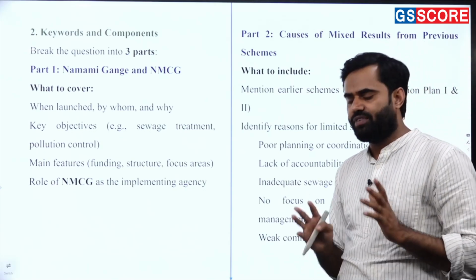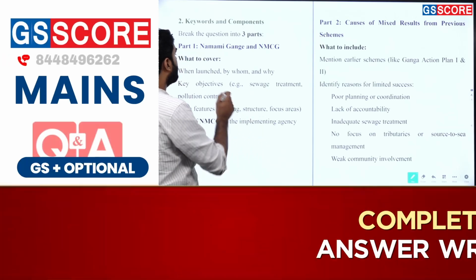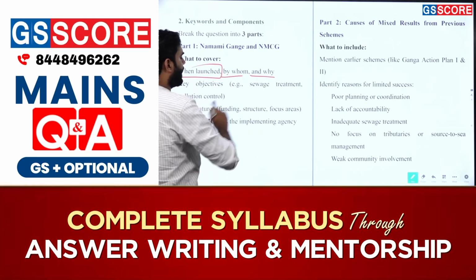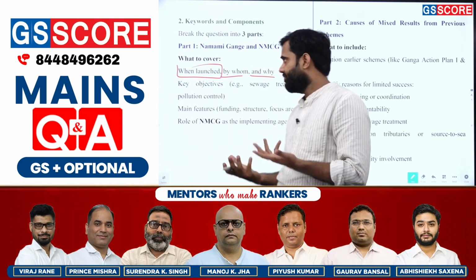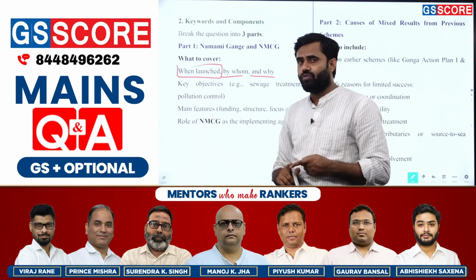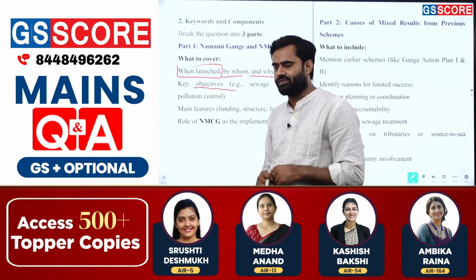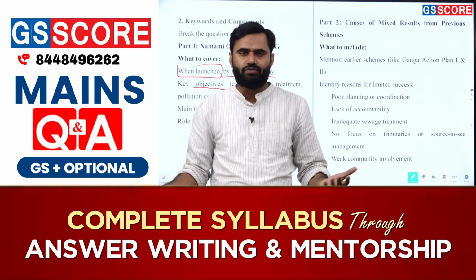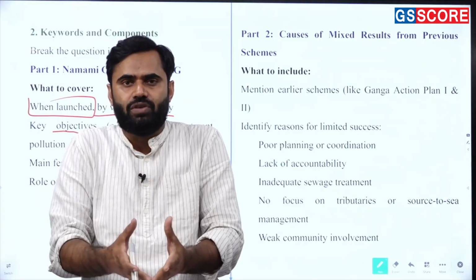Right now, specifically, you have to talk about the launch time: when it was launched, by whom, and why. We also have to mention the key objectives. What are the major key objectives? They are to clean the Ganga from pollution and sewage, and to identify the polluting industries.